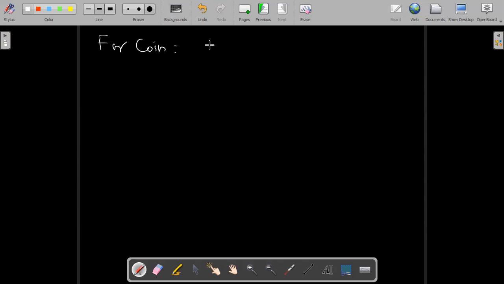If we are tossing 1 coin, the sample space is head and tail. The number of possible outcomes, written as n(S), is 2.